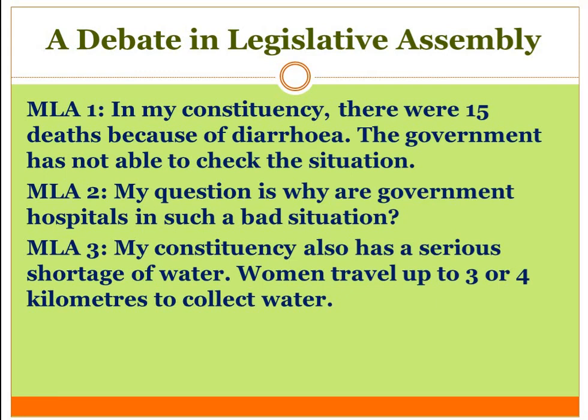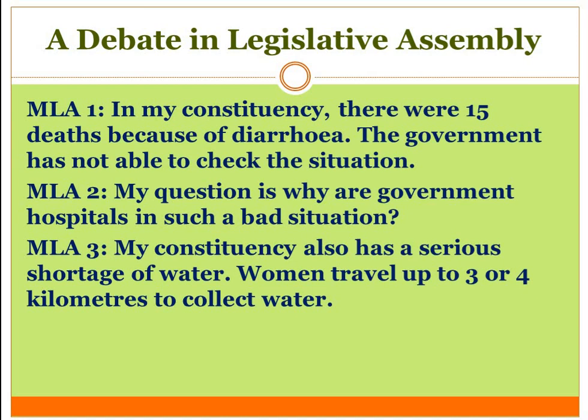MLA 1 is saying that in my constituency there were 15 deaths because of diarrhea. He is telling the situation that within 3 weeks there were 15 deaths due to diarrhea, and the government is not taking action. The government has not been able to check the situation, and from his talk we can tell that this MLA is from the opposition party, who is asking the ruling party why this is happening.